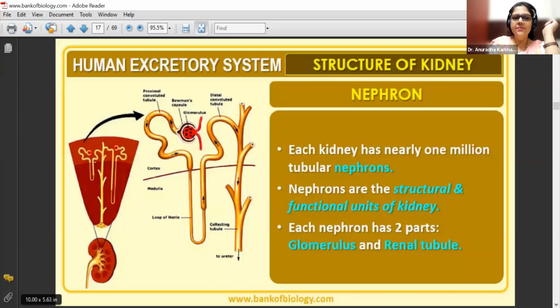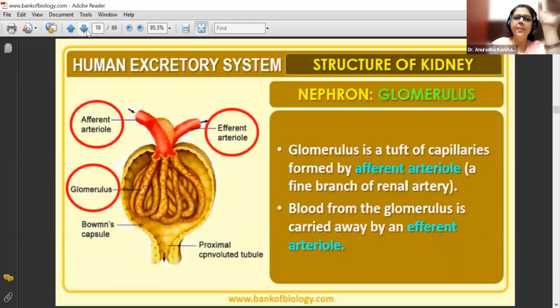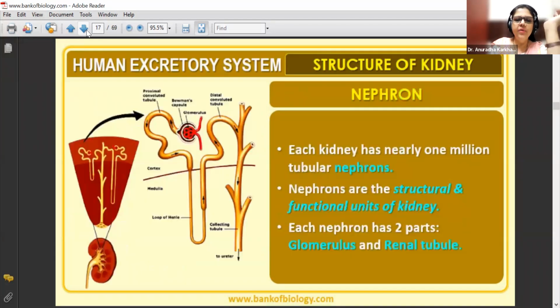So this is the way the nephron is going to be. So we're going to talk in detail about the nephron now. Of course. See. Yeah. That right part, red color part was the nephron. Okay. I mean, entire nephron is going to be made up of 2 parts. Now, that is what they are saying. Glomerulus and renal tubule. Right part, left part नहीं बेटा, ये पूरा का पूरा जो है ये पूरा एक nephron ही है. This entire one is going to be one nephron which is connected to the collecting tubule.